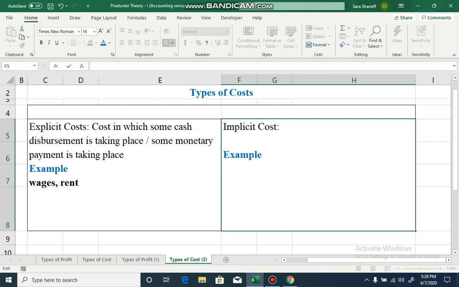If instead of opening a restaurant he had worked for a company, then let's say he could have earned 50,000 rupees. This 50,000 rupees is his implicit cost, right? It is the opportunity of earning some money that he lost because he decided to open a restaurant.